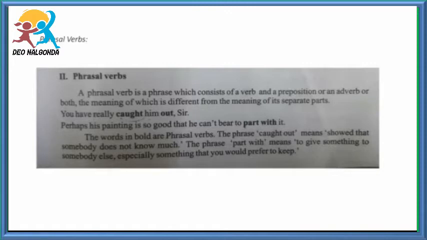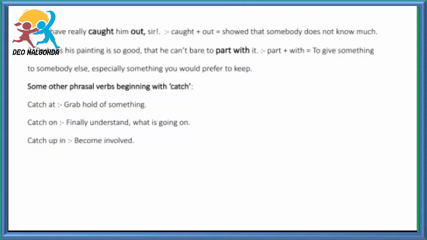In our lesson, Tenali paints a house. There is a sentence: you have really caught him out, sir. And another sentence: perhaps his painting is so good that he can't bear to part with it. The words in bold are phrasal verbs. The phrase caught out means show that somebody does not know much. The phrase part with means to give something to somebody else, especially something that you would prefer to keep.